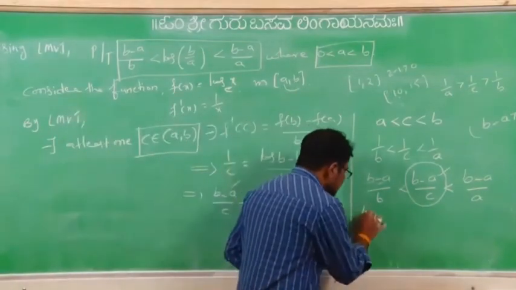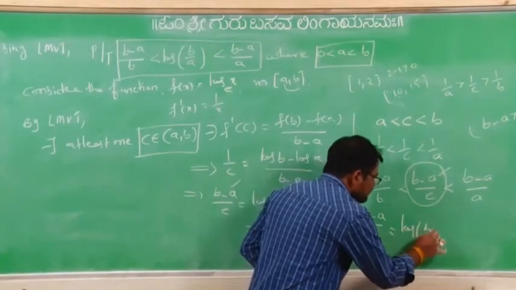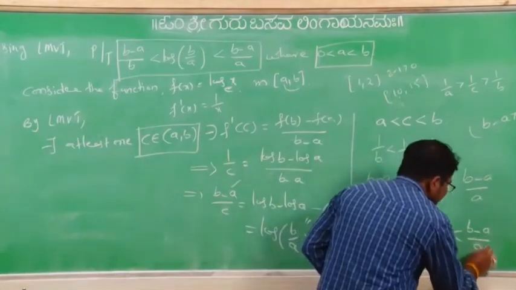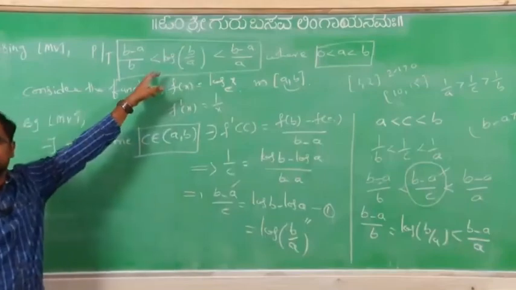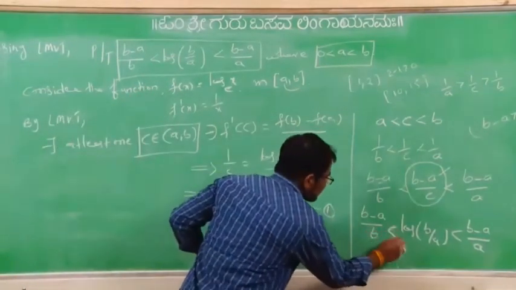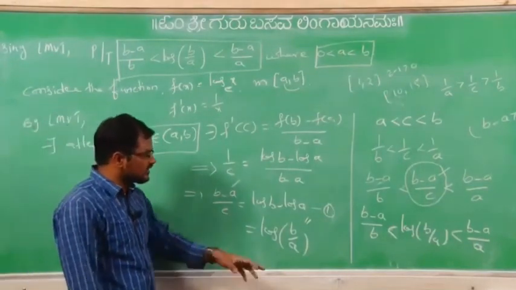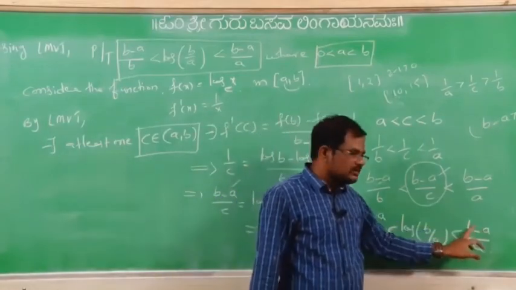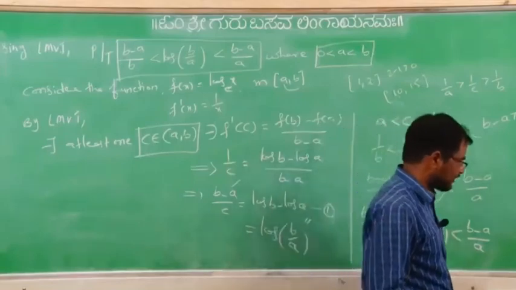Now substitute: b minus a by b less than log of b by a less than b minus a by a. That only they are asking, or not? Also you can write, if you cancel this b, 1 minus a by b less than log of b by a less than b by a minus 1. So this is our next problem.